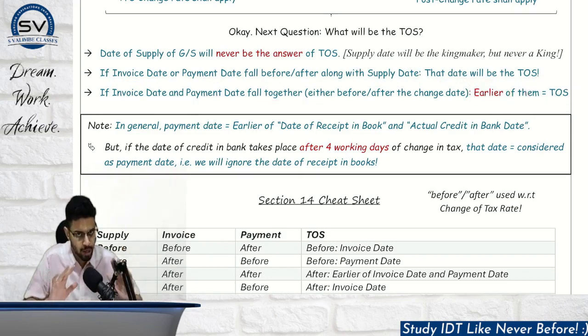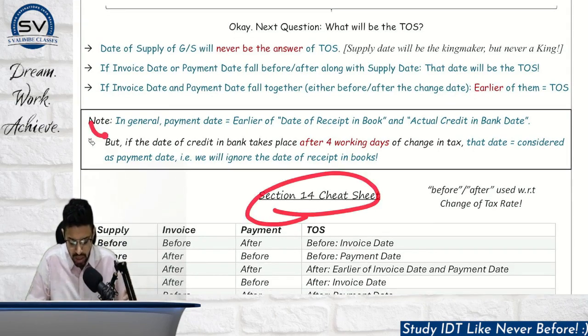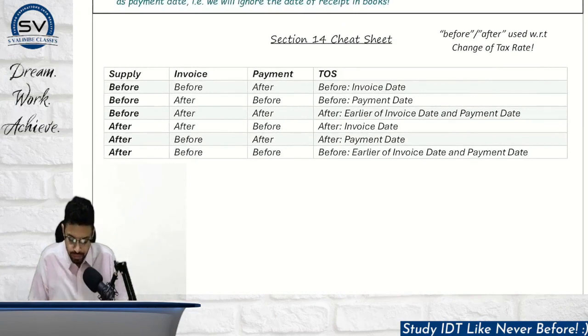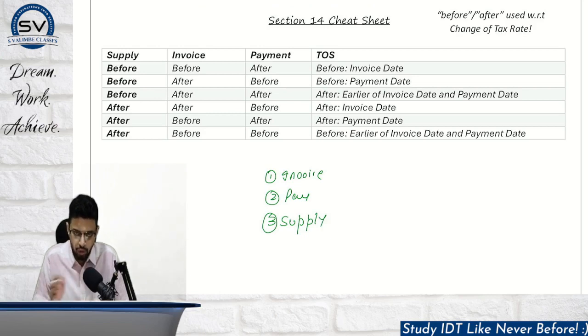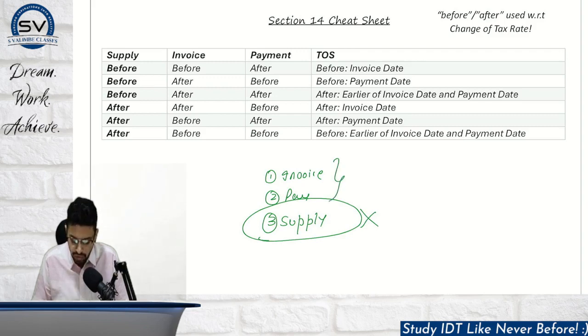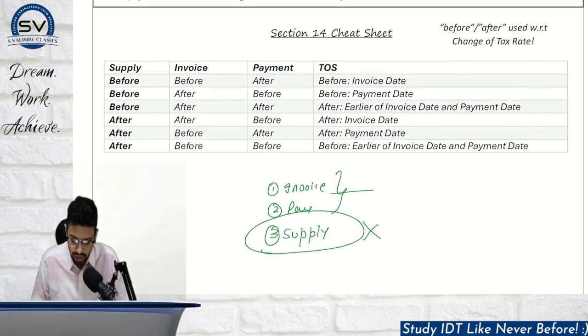Now please, I know you haven't understood much. We have to cover this cheat sheet first, then we will cover this particular box. I'm repeating the process once. You see where 2 of the 3 dates apply: invoice date, payment date, supply date. If 2 out of these 3 events fall before the change date, then pre will apply, otherwise post will apply. So see where 2 of the 3 fall. After that, the supply date will never be the answer for time of supply; the other will be the answer. If both are falling before or after, the earlier of those, that we will cover through the cheat sheet. Just wait a minute, I will cover this point again.